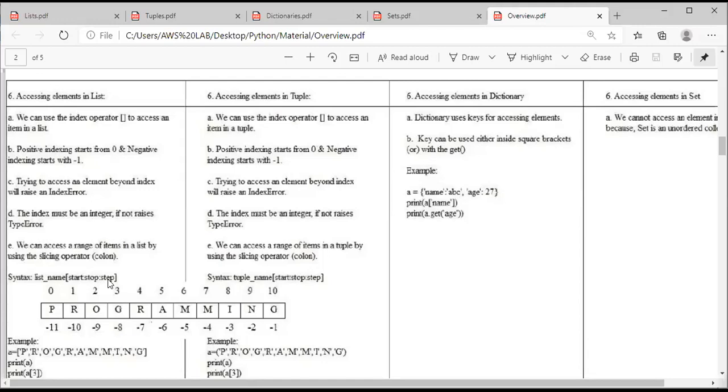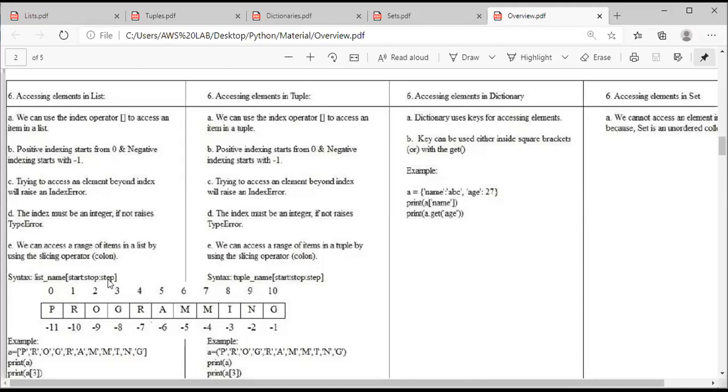So once again I am going to repeat these 5 points. We can access elements in a list or a tuple by following. First one is by using the index operator. Second point is positive indexing and negative indexing. Third point is index error, which is raised if a user is going to access beyond the index.